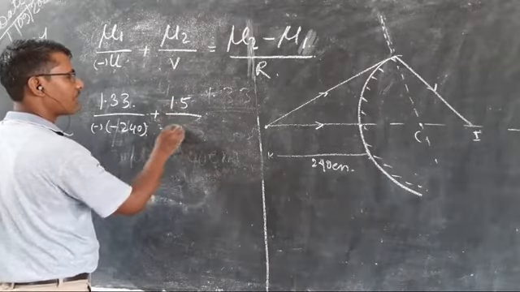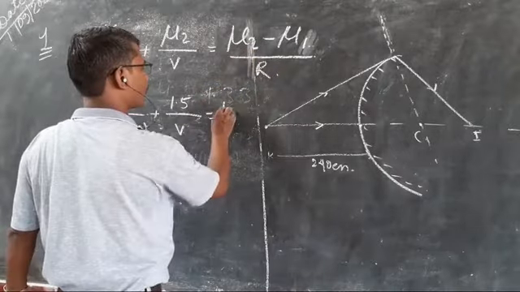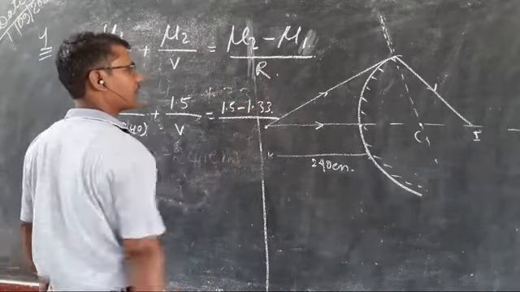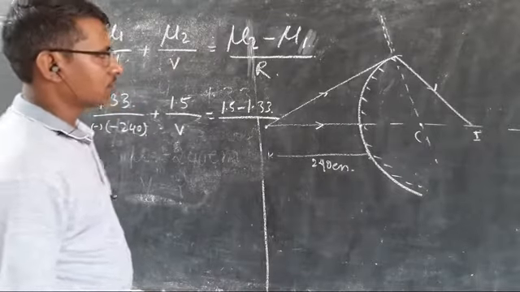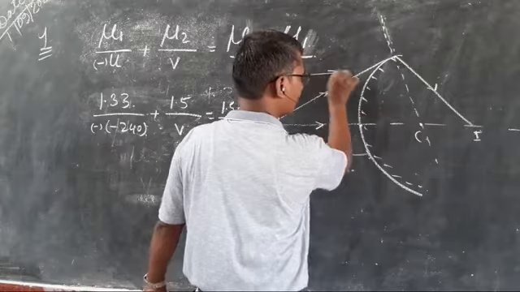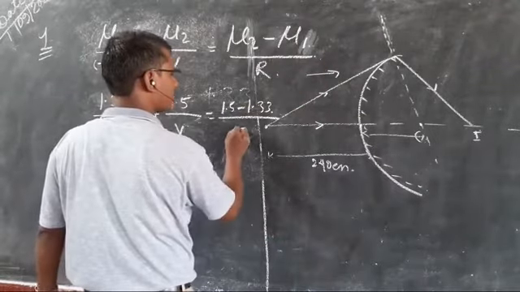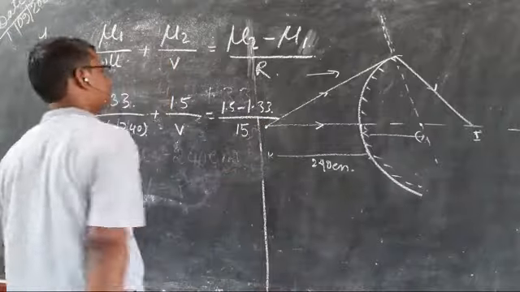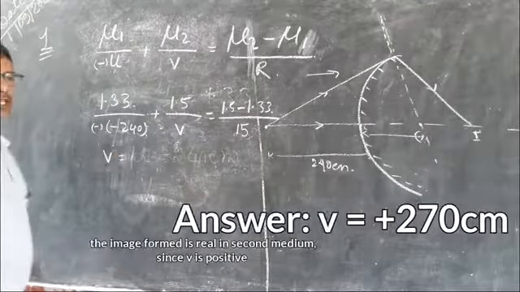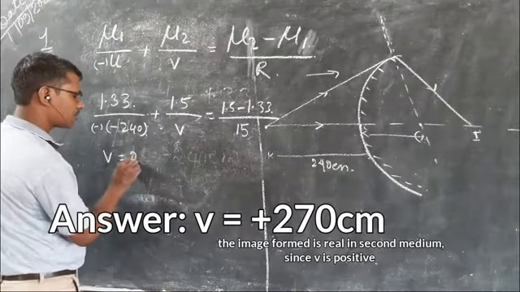We find this: mu2 minus mu1, that means 1.5 minus 1.33, upon the radius of curvature r, that is the radius of curvature in the direction of light we measure. So it will also be positive, that is 15 centimeter. On calculation you will get v equal to 270 centimeter,